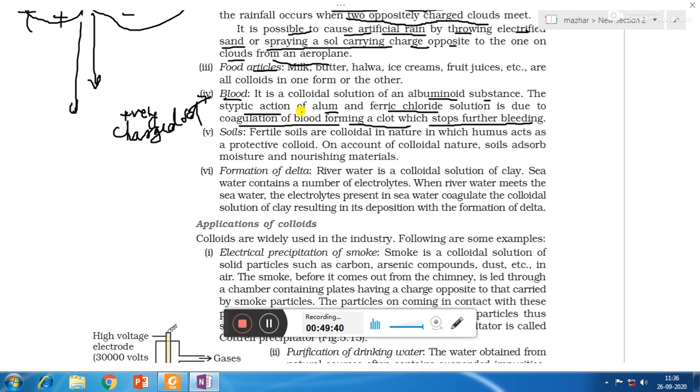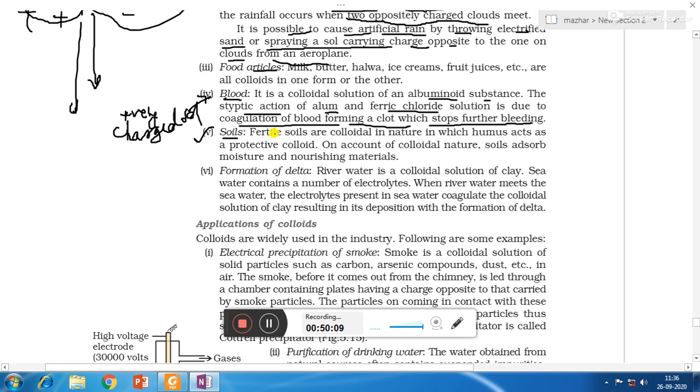So we are applying fitki, okay, alum. So piece of alum is rubbed on that injury part. So what happens, that alum is opposite Sol as compared to ferric chloride. So mutual coagulation will take place, and so the blood coagulation will start, forming a clot so that the bleeding will stop.